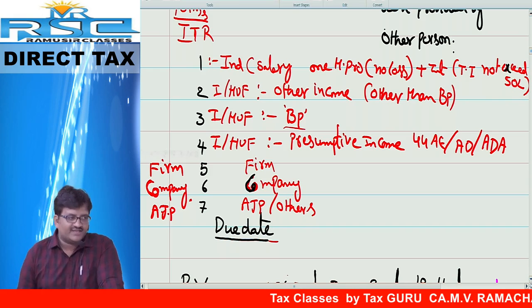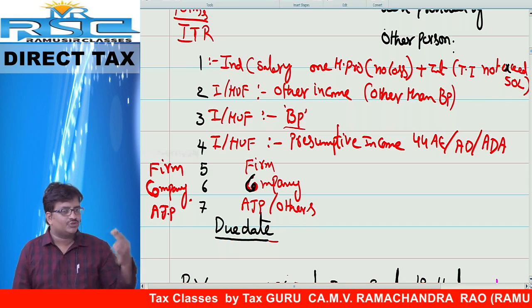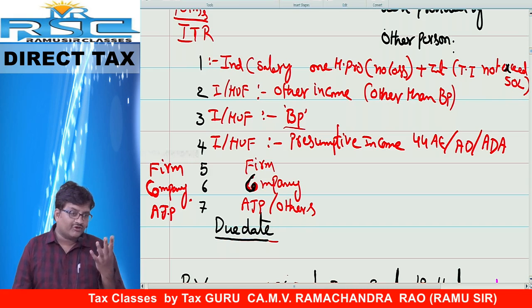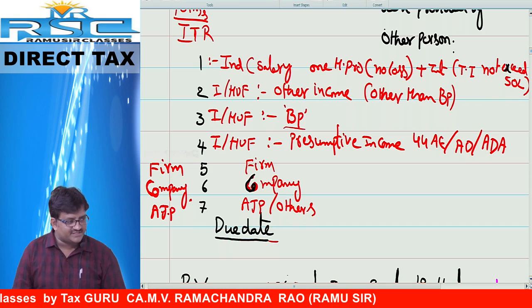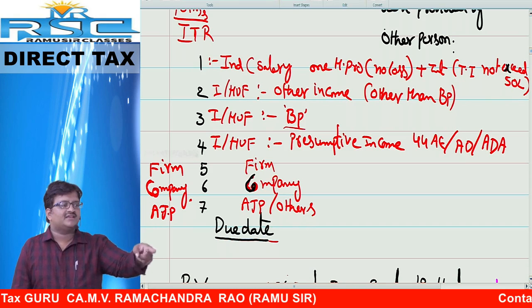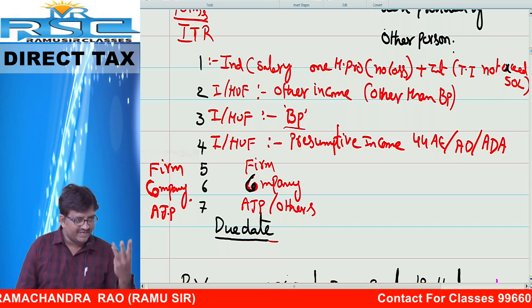You are a salaried employee and your total income is 70 lakh. ITR number 1 or 2? 2. Ma'am, you have 4 house properties. ITR number 1 or 2? 2. You have 7 house properties? 2. You have only salary, but you also have house property loss? ITR number 2.